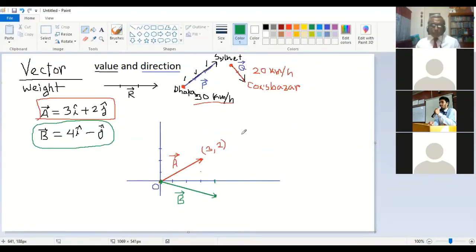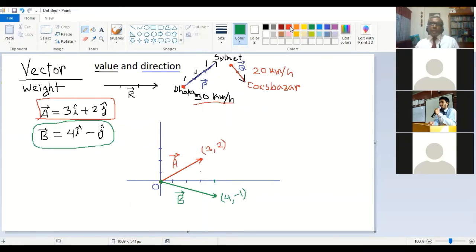Now, if you want to think about the point like the previous one, then the point will be 4, comma, minus 1. That will be the point. Is that okay? So do you understand this? Yes, sir. Understand. Any problem from anyone? Okay, good.